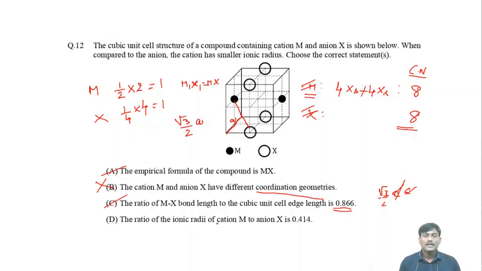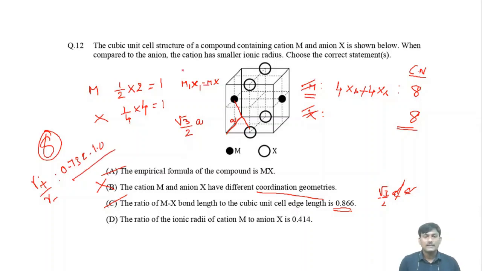The ratio of the ionic radii of cation M to anion X is 0.414. Here, what is the coordination number of M or X? Here, the coordination number is 8. When the coordination number is 8, the ratio between cation R plus and R minus is in between 0.732 and 1.0.